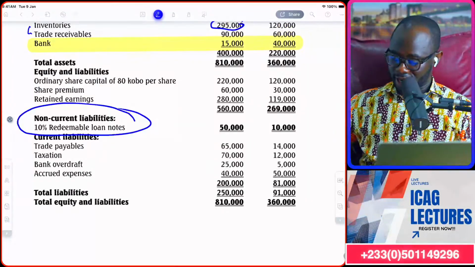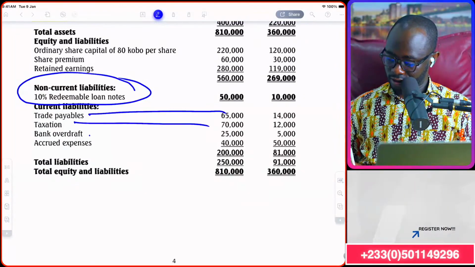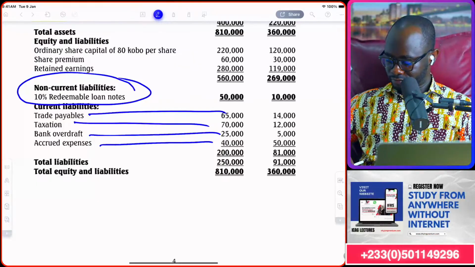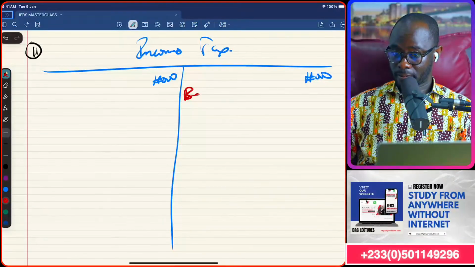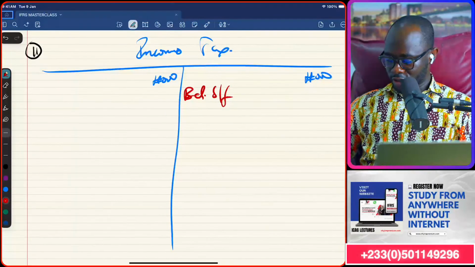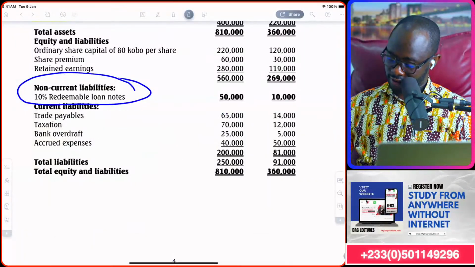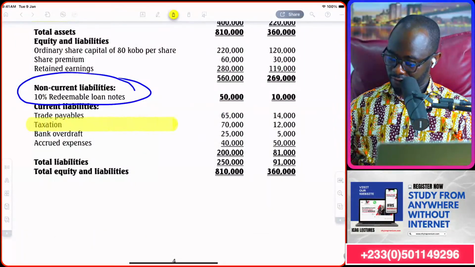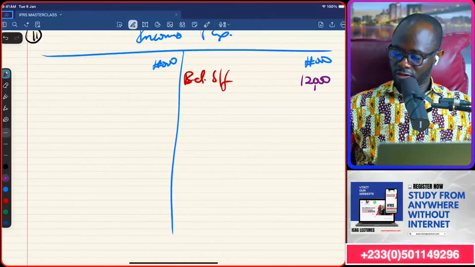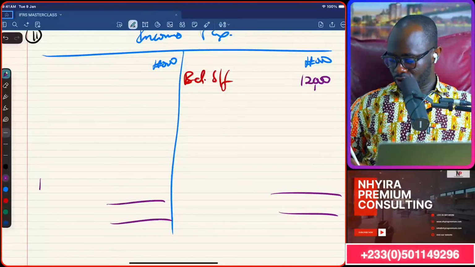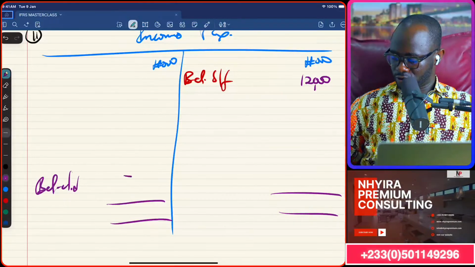It's just under the current. So let's see. Are we having the lines well? Yep. So we bring the opening balance. So balance brought forward there. Income tax. Gotta be careful. The second one, 12,000 and 70,000. So 12,000 for opening, 70,000 for closing.